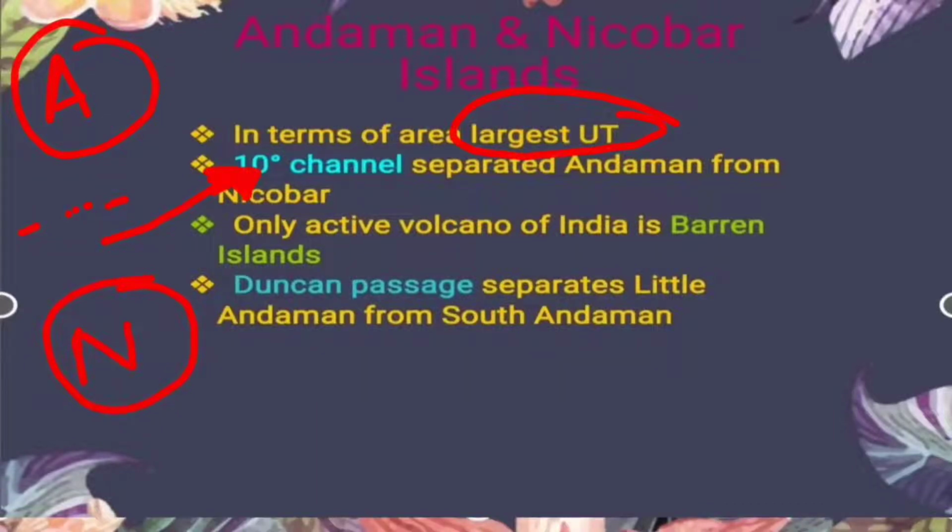So Andaman and Nicobar Islands are separated from each other by a channel which is known as the 10-degree channel. The only active volcano present in India is in the Andaman Sea, which is called Barren Island. Fine. So Barren Island is the only island which is an active volcano in India presently.